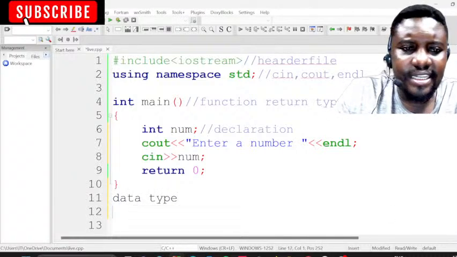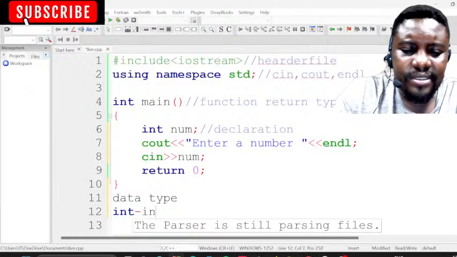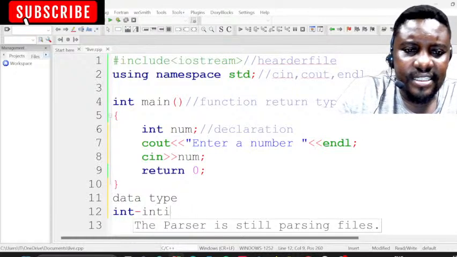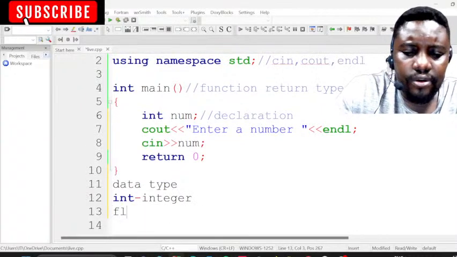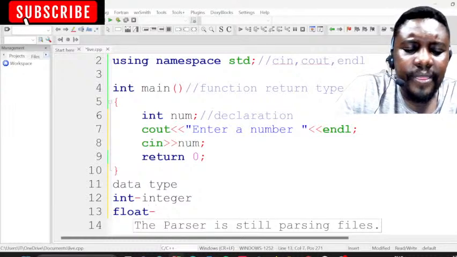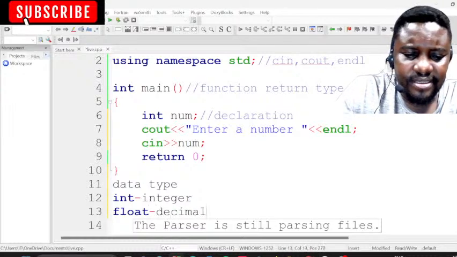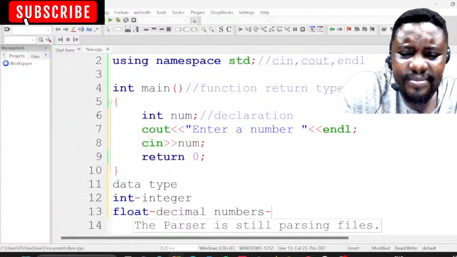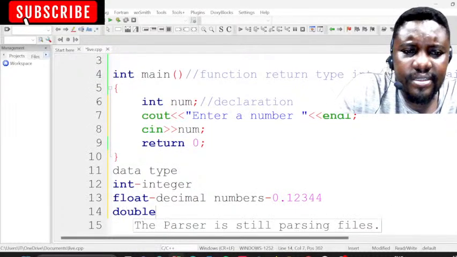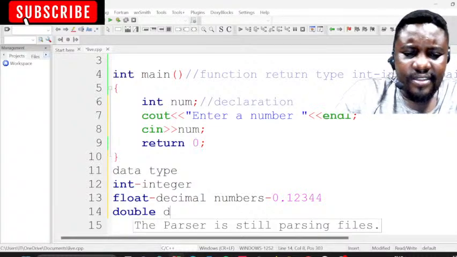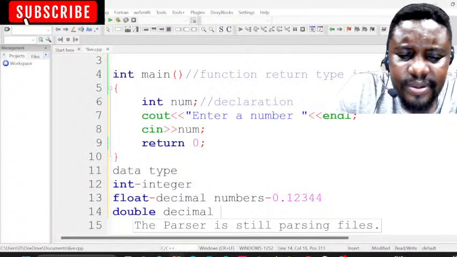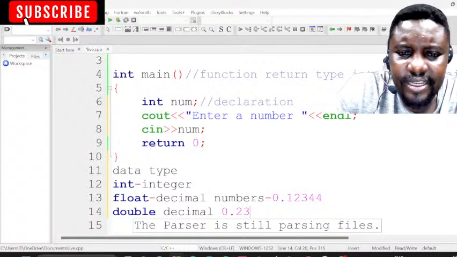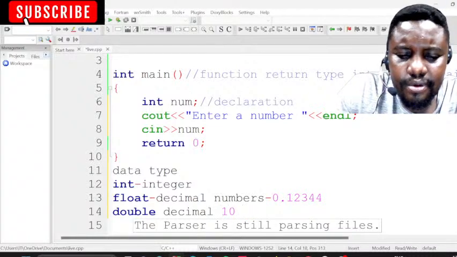What are the data types? The first one you know is int, which stands for integer, and integers are just whole numbers. And we have float. Float is for decimal numbers, like 0.1. And we have double. Double is also for decimal numbers, for example 0, 32, or 10.55.